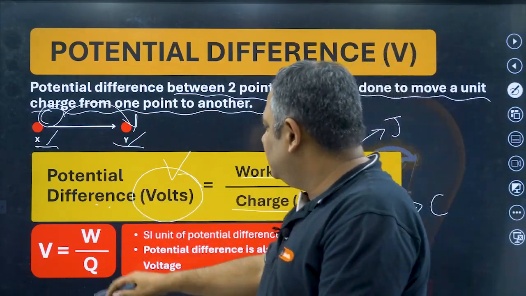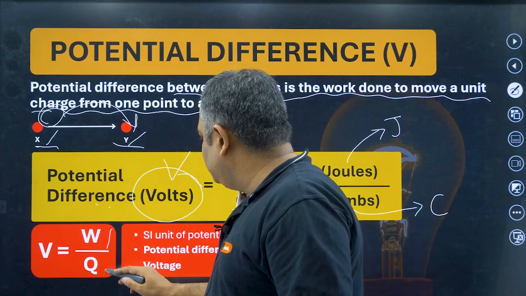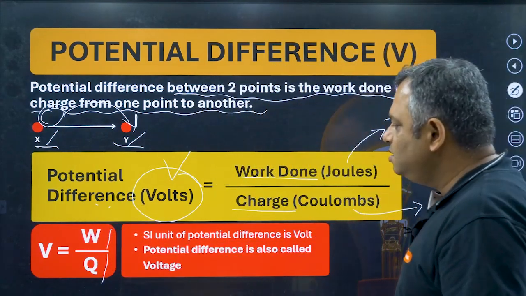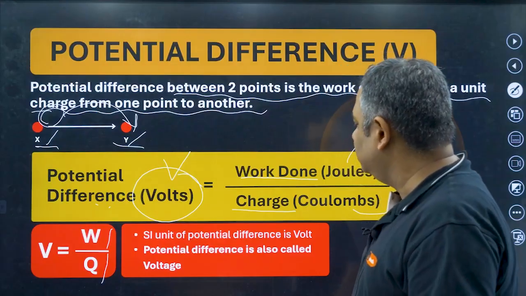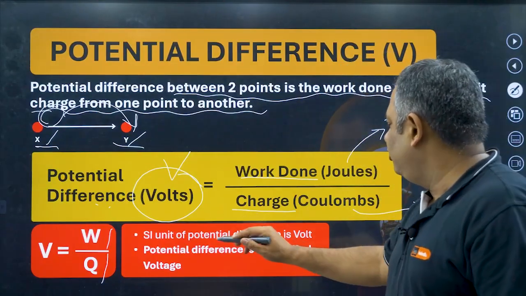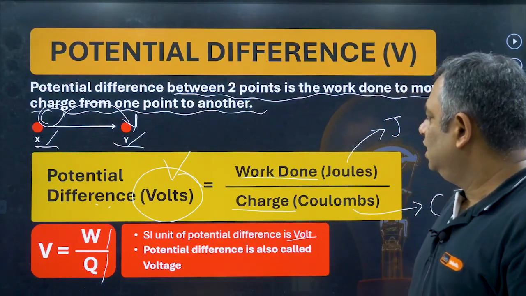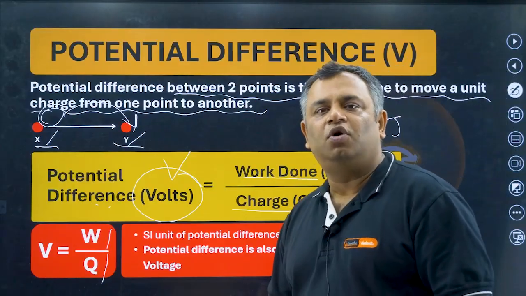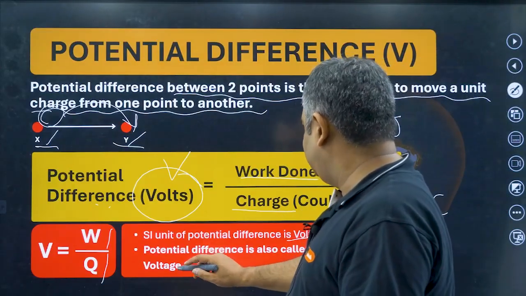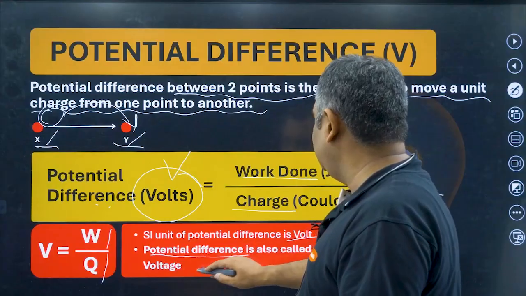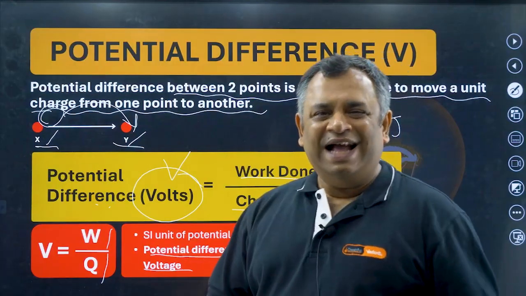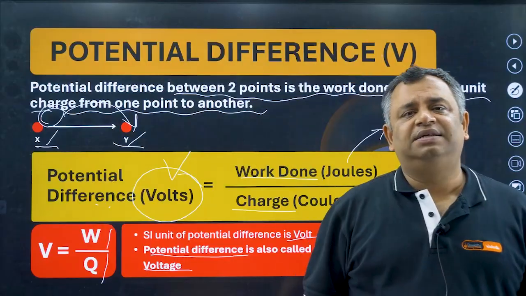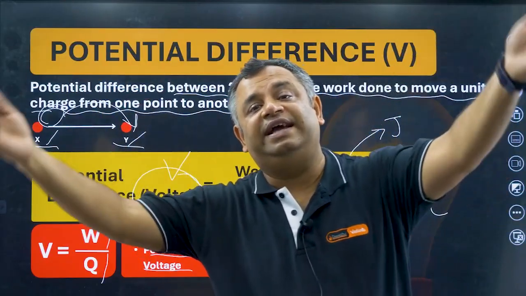Red box says V is equal to W upon Q, where W is the work done and Q is the charge. So SI unit of potential difference is volt, and remember one more thing, potential difference is also called voltage. Have you heard about various electrical components operating at different voltage.